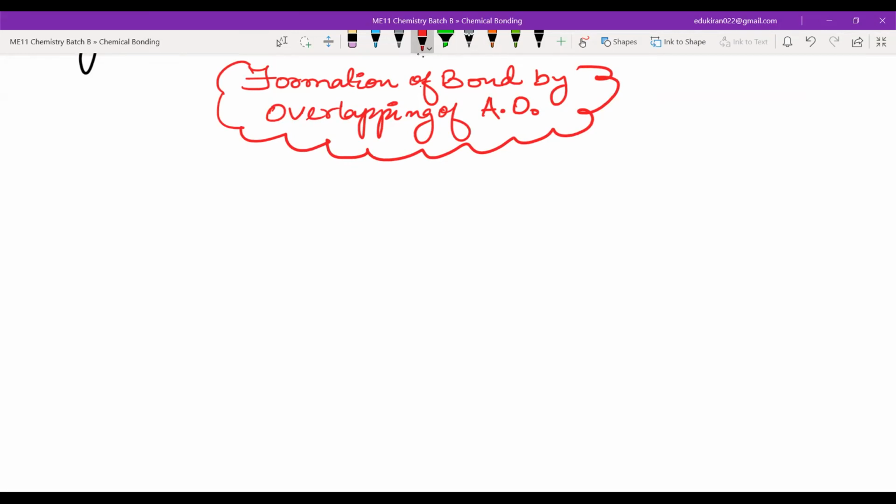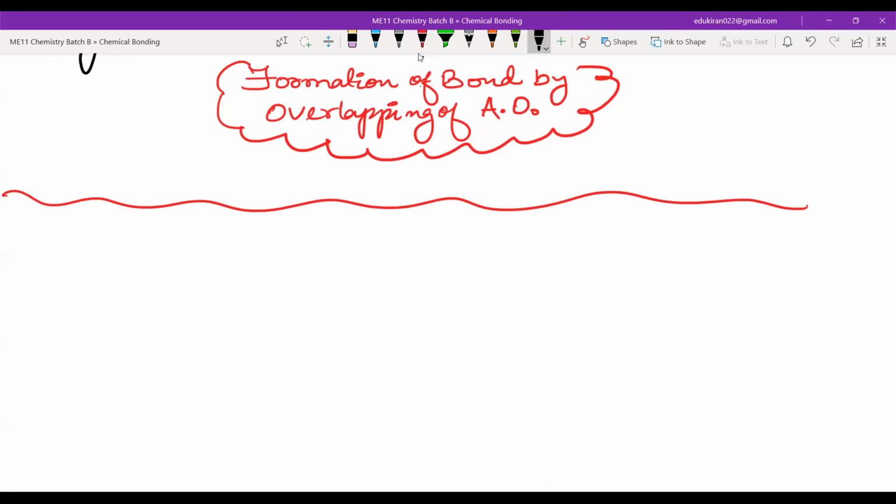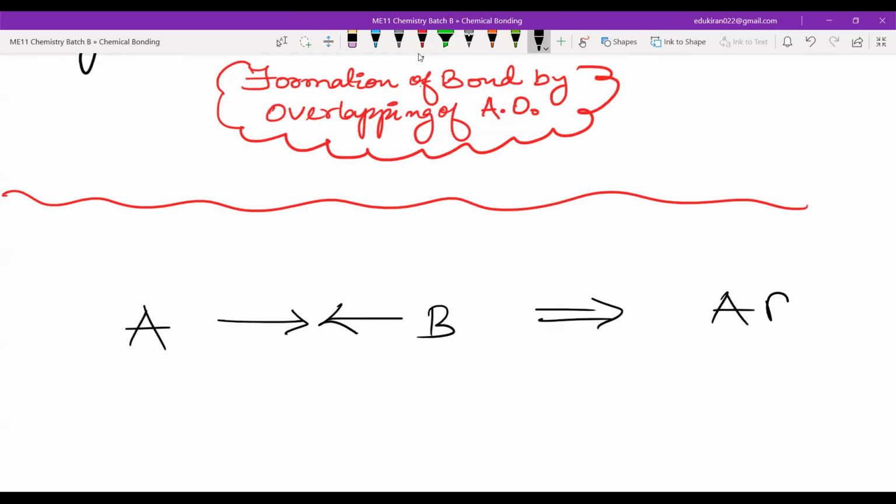Now, before anything regarding the overlapping of atomic orbitals, there is one very important point that you have to understand. You don't have to write anything of this. Suppose we have an atom A and an atom B. These are coming together and forming molecule AB.